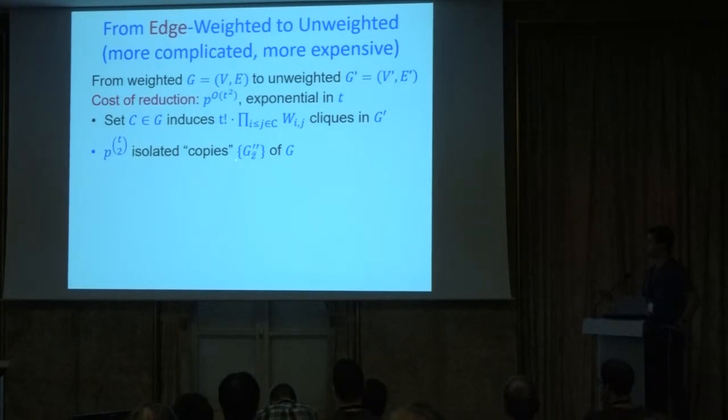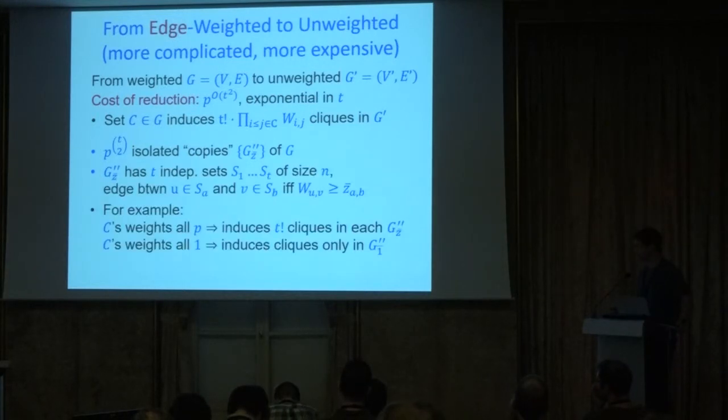Each of these copies, you can think of it as being indexed by a vector. And the vector has an entry for every potential edge in a clique of size t. So it has t choose 2 entries, and each of them is given a weight between, say, 1 and p, or 0 and p minus 1. And that's how each copy is indexed by such a vector.